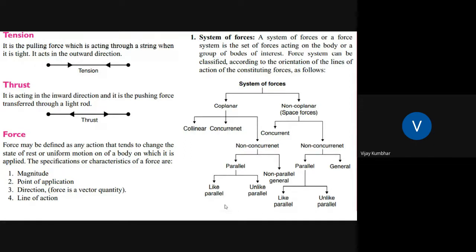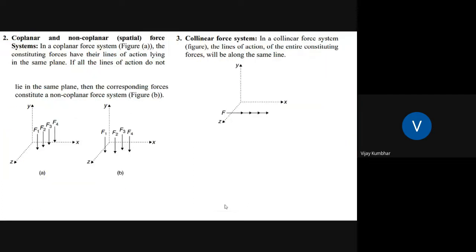which we are going to take in while calculating the various parameters in this study of engineering mechanics. So if you see, this is coplanar and non-coplanar forces. The forces which act along the same plane are called coplanar, and the forces which do not act in the same plane are called non-coplanar forces.